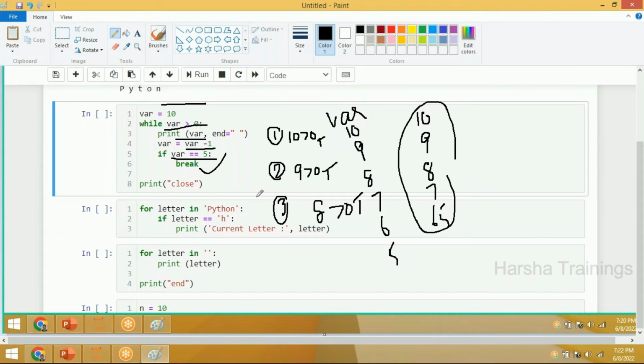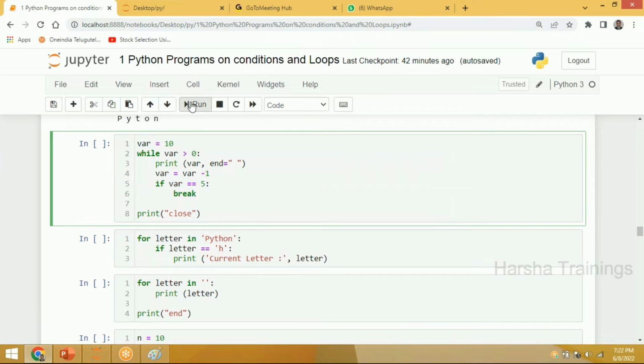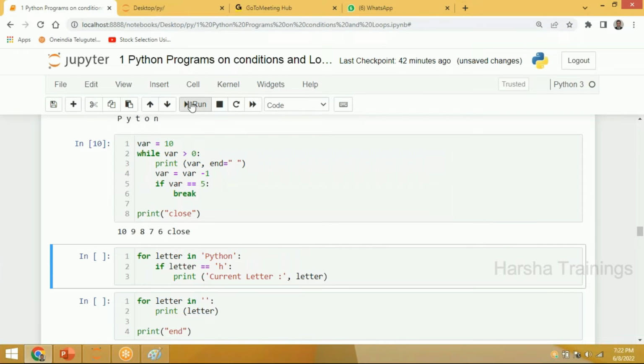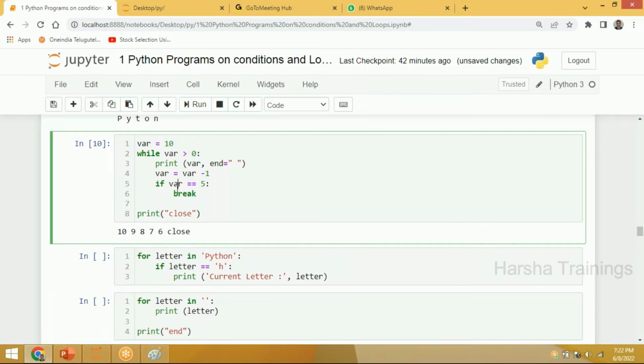Is it okay? Are you getting me? Now, let us come back here and it is going to print 9, 8, 7, 6. 5 will not print here. Is it okay? That means the variable becomes 5. It is breaking the condition. It is breaking the loop as well as the condition. It is simply coming out. After coming out, I am printing simply close. Okay, na?